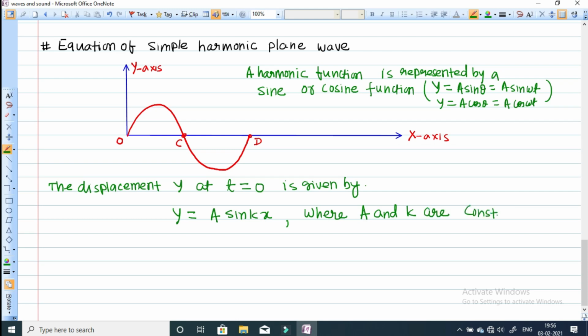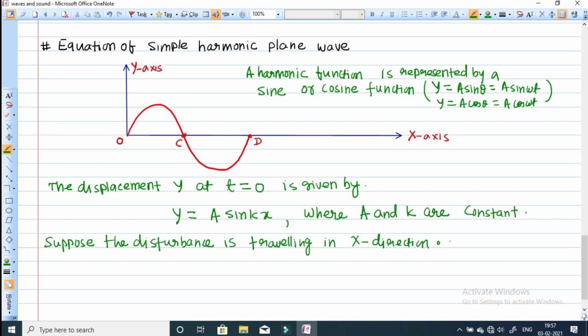Now after time t we will see the new position. Suppose the disturbance, which means the wave, is traveling in the positive x direction, or along the positive x-axis. Then, as I have explained in the wave function, this equation will become